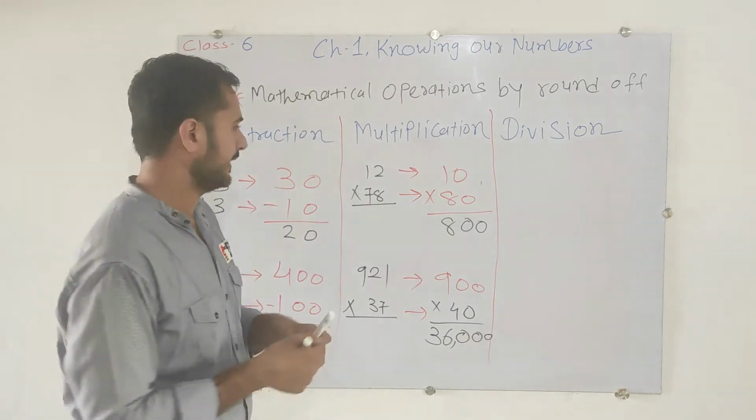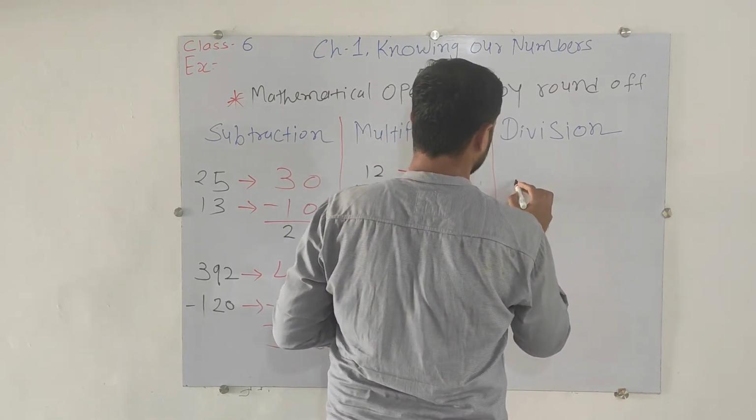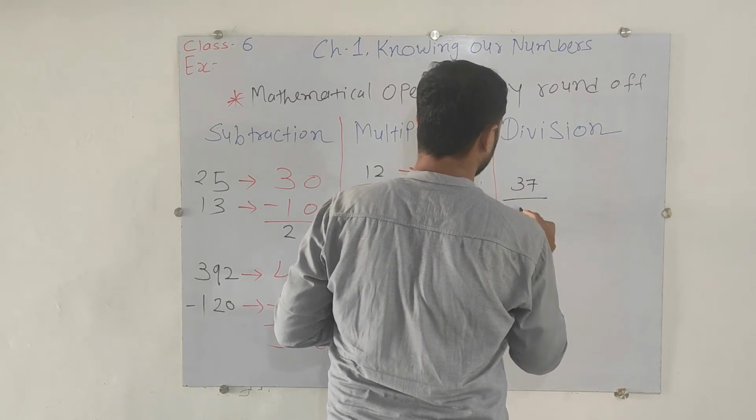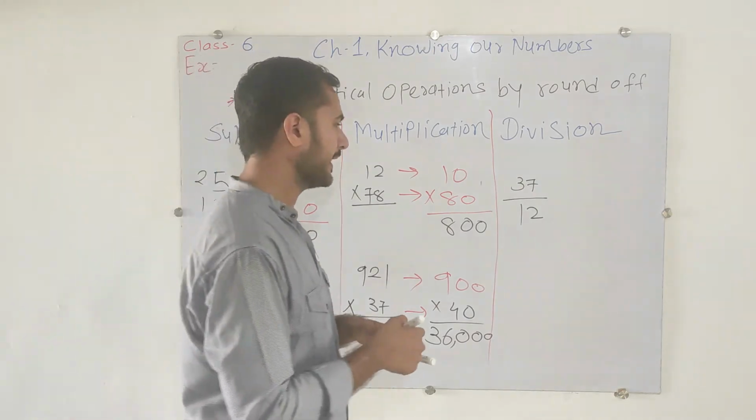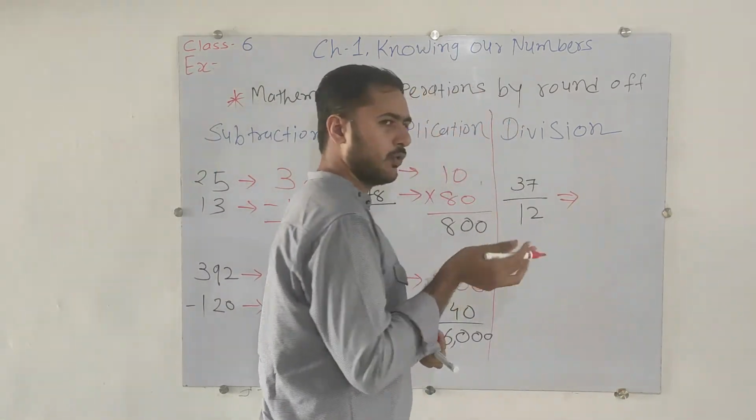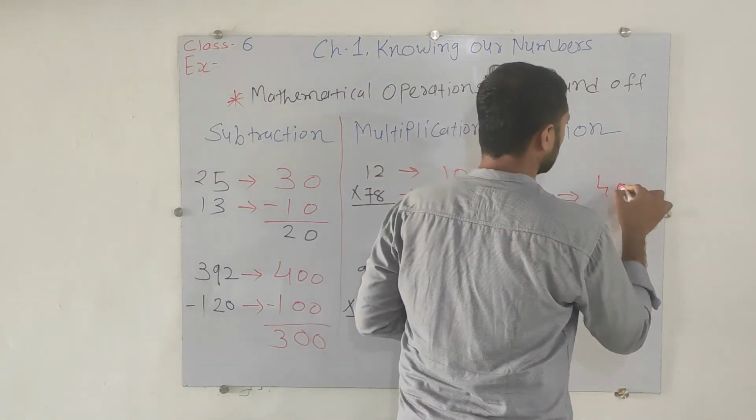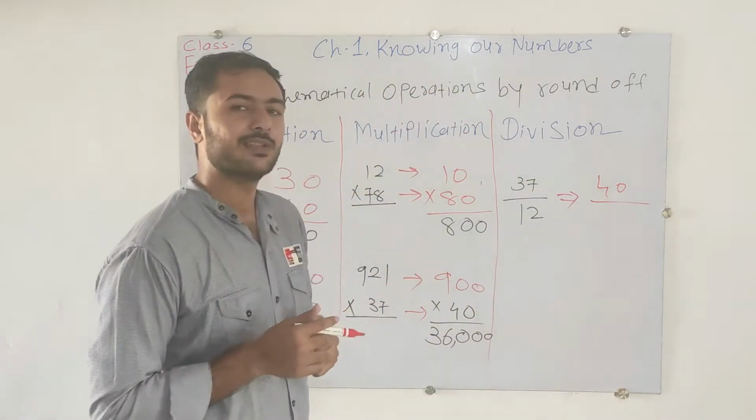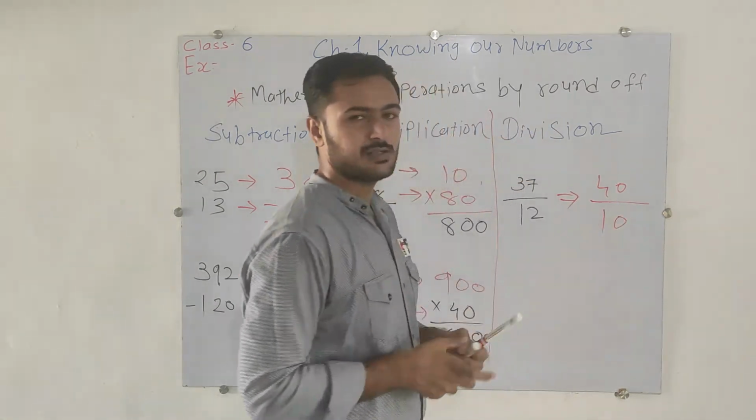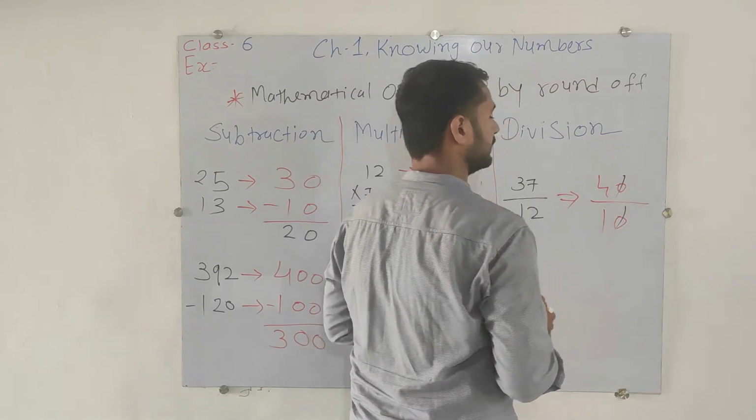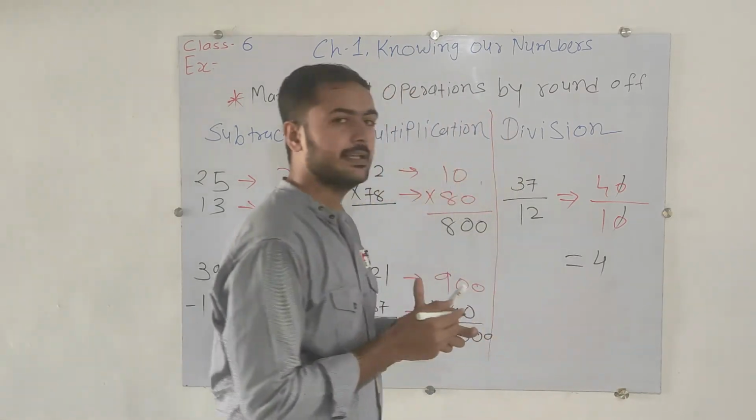Division. Again same process. Let's select two different numbers, like 37 divided by 12. First of all, we will try to convert that by the rounding off process. 37 is nearby to 40, so I wrote 40 over there. And 12 is nearby to 10 or 20? 10. Now just reduce the terms. 0, 0 cancel. 4 by 1, that is actually 4 only. So our answer is 4.